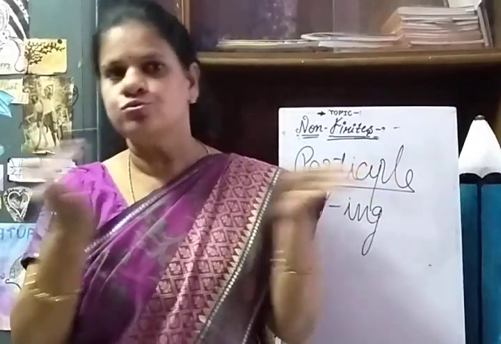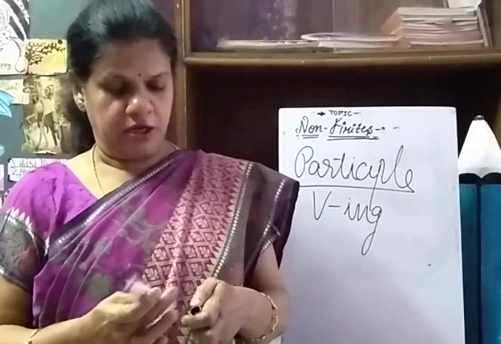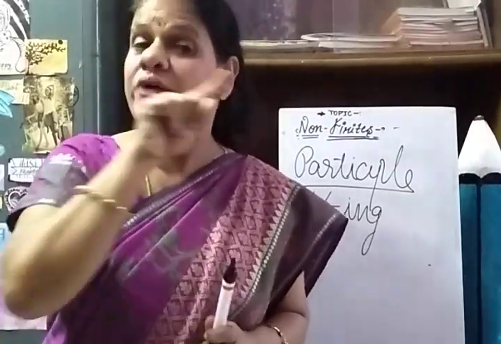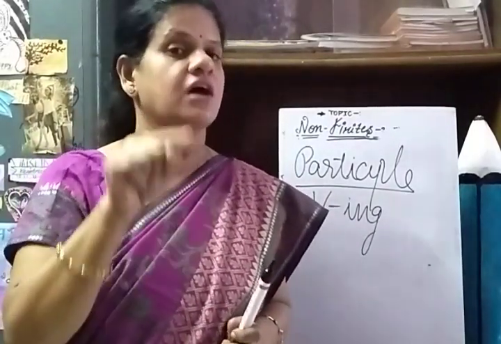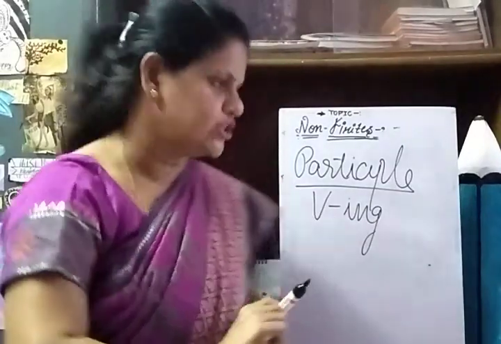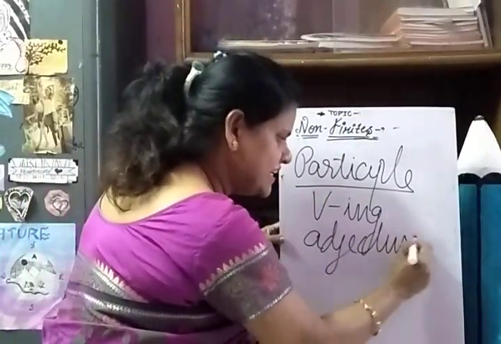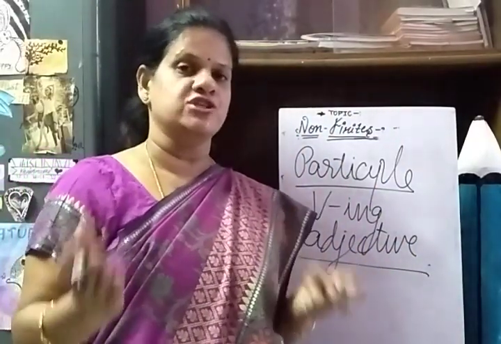So how to differentiate? When the ing form of the verb is not answering the question what, note it, it is acting as an adjective. Yes, note this point: adjective.